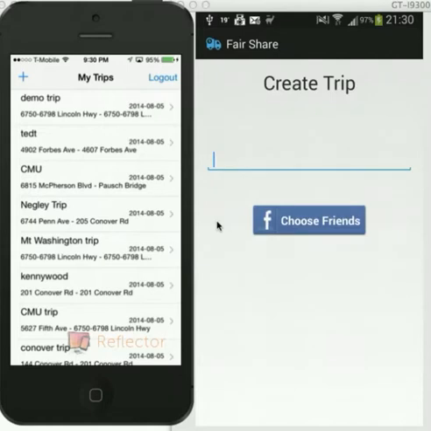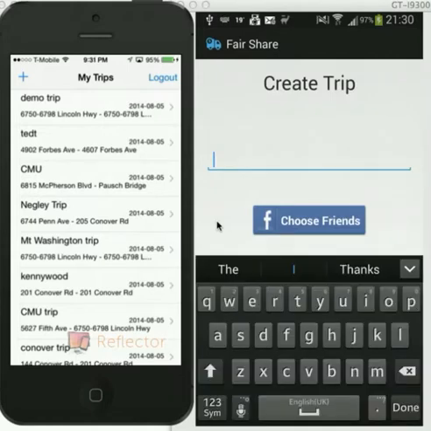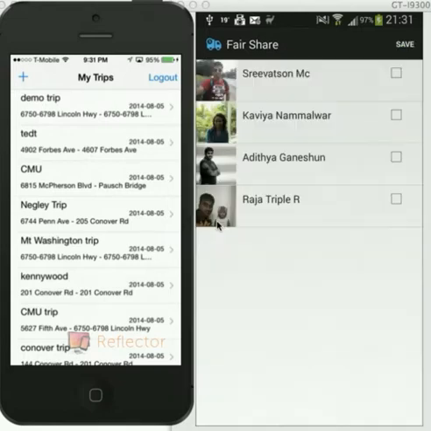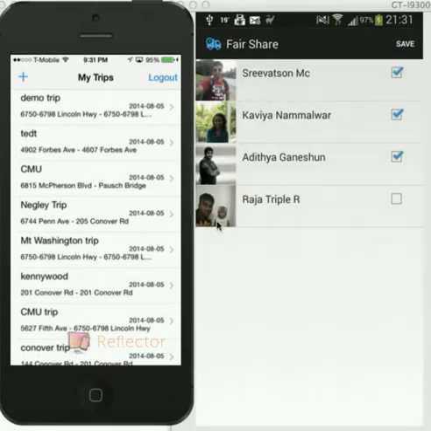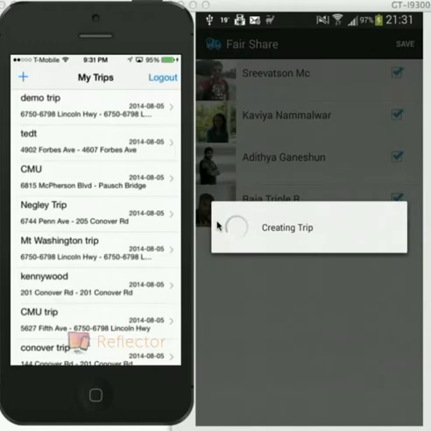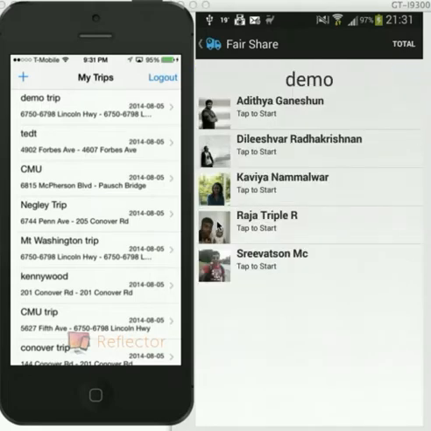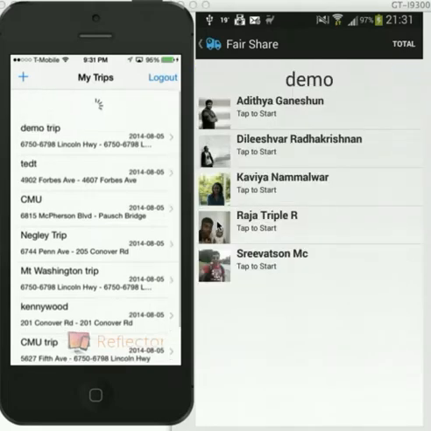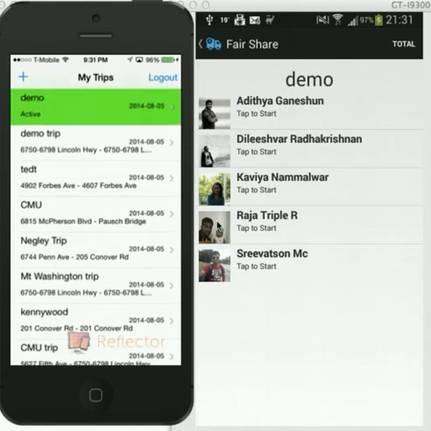The user enters the trip name in the screen, and he can choose the friends from Facebook. The list is being fetched from Facebook, and once he saves, the trip is being created in the background, the data is being saved in the cloud, and the user is taken to the current trip screen. Satish, can you refresh the iPhone? Yeah. So you can see that whichever trip was created in the Android is updated in the iPhone, and the active trips are highlighted in green.